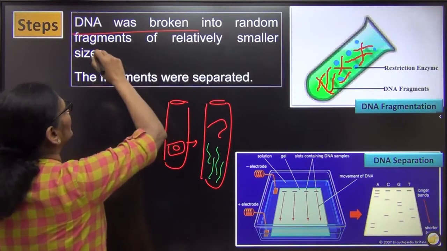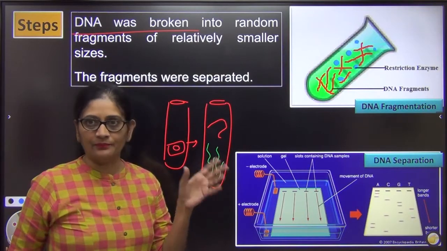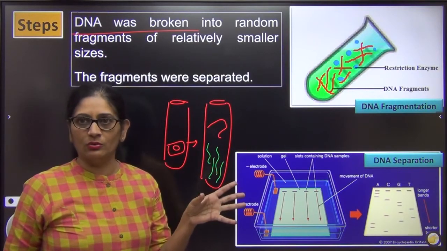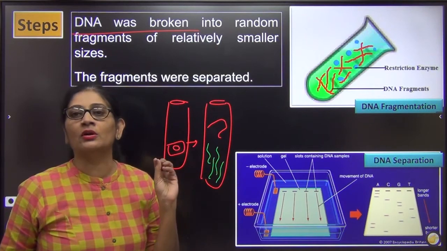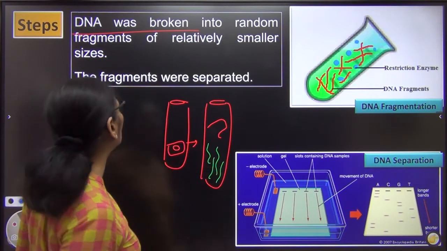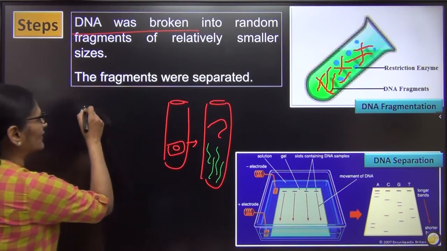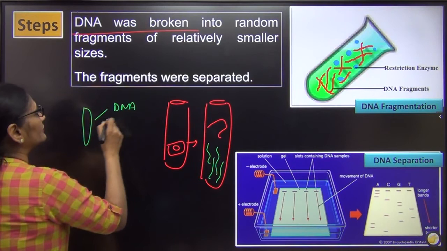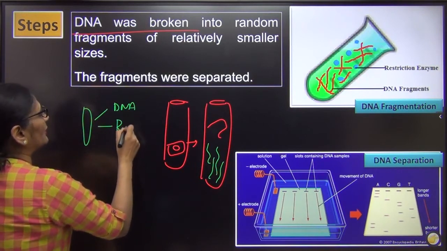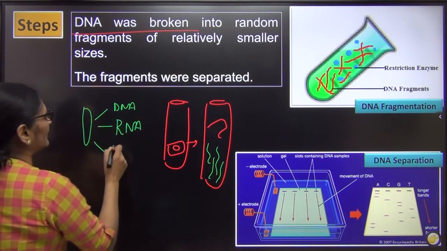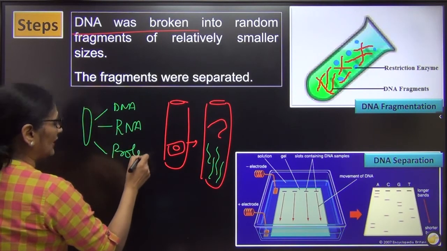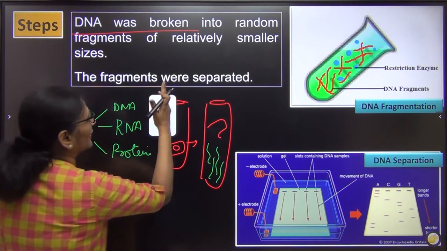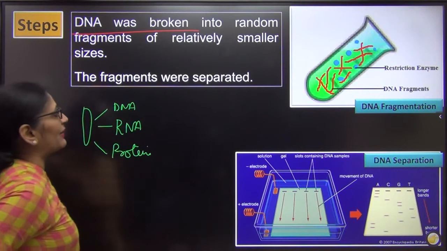So first we took out the cell, we broke the cell, we broke the nucleus, and we took out the chromosome. A step is missing here. Then the chromosome was isolated. You know that chromosome is made up of DNA, RNA and protein. I am interested only in the DNA. We have not given this step here, but let us tell you extra; you will study this in biotechnology.